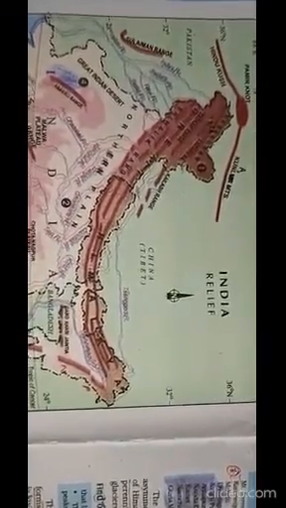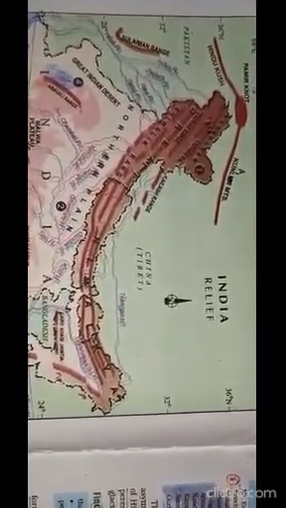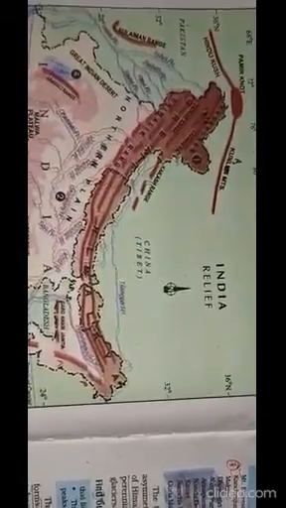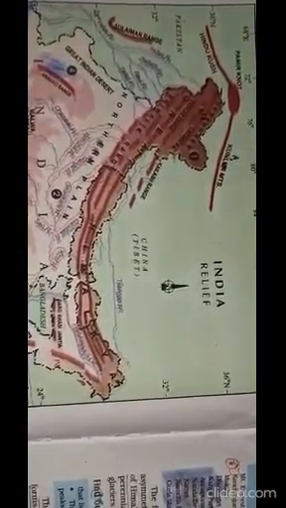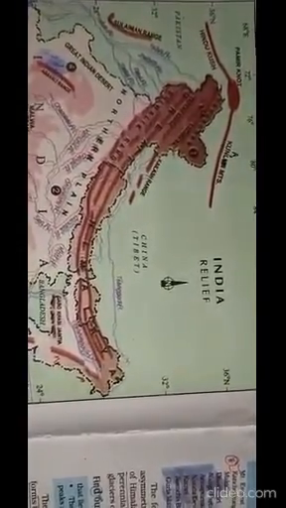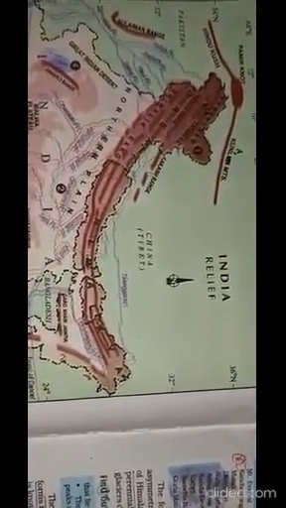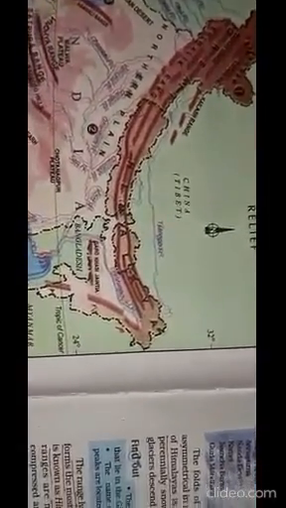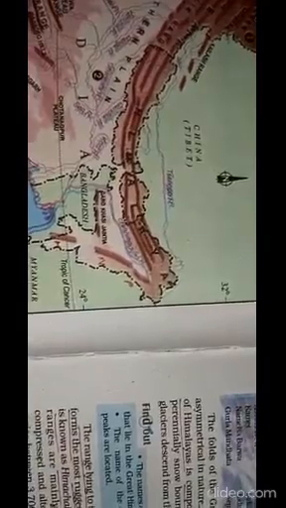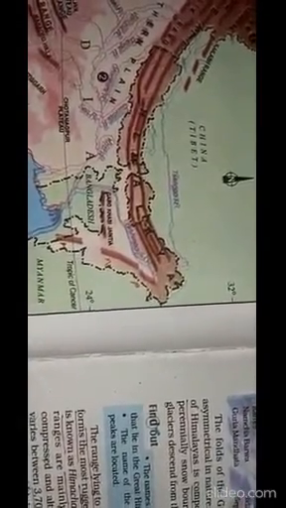Students, we have already discussed the three parallel ranges of Himalayas, and in the last video we discussed the division of Himalayas on the basis of regions, demarcated by the rivers. Now here we can see that the Himalayas in the eastern part of India bend towards the south, and this part beyond the Dihang river is known as Purvachal.